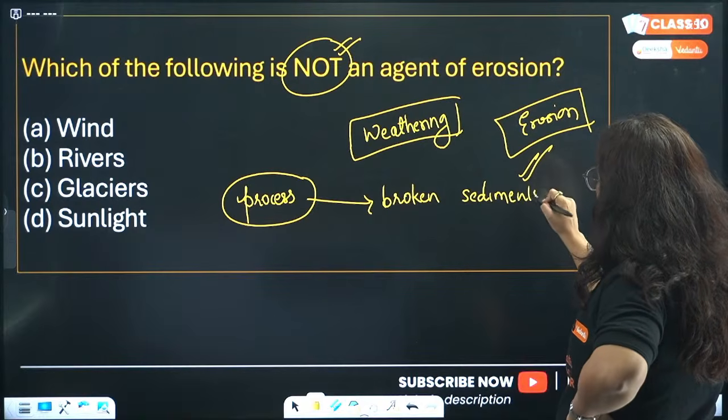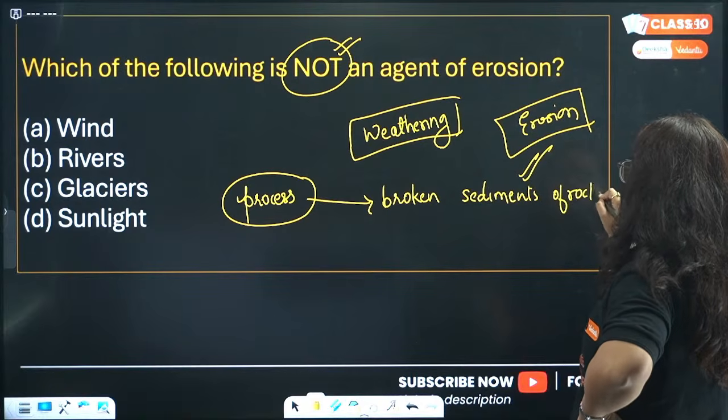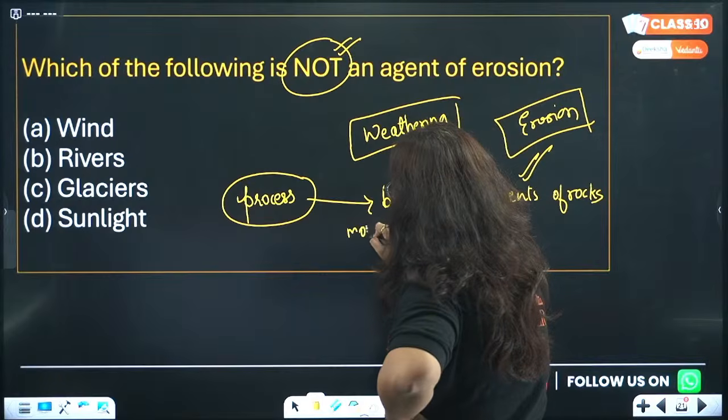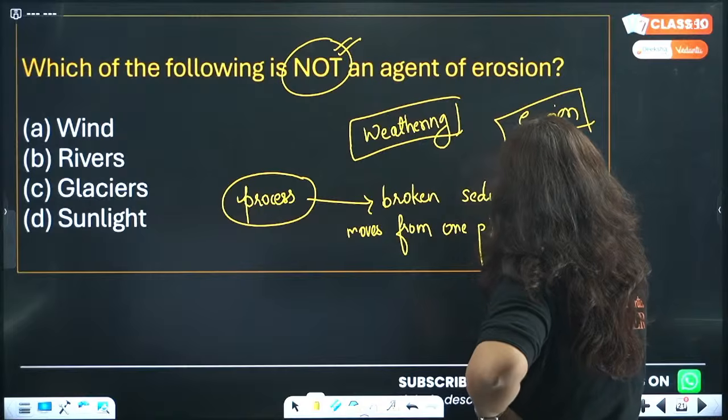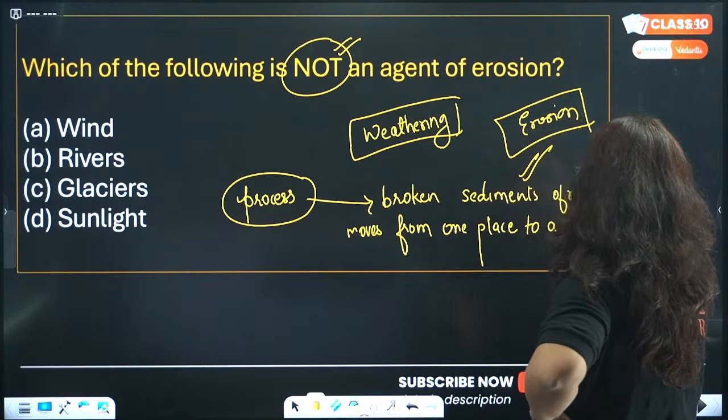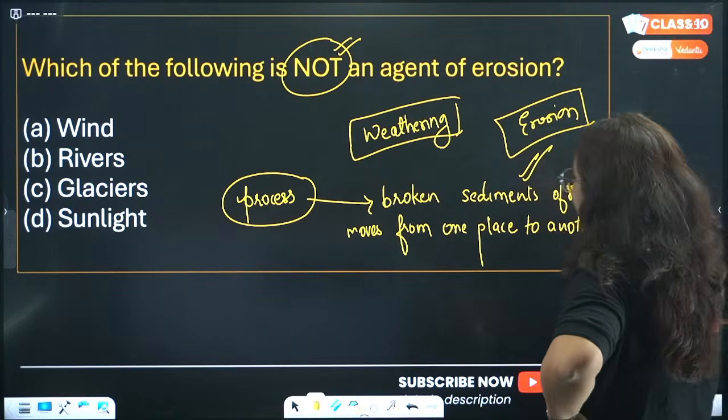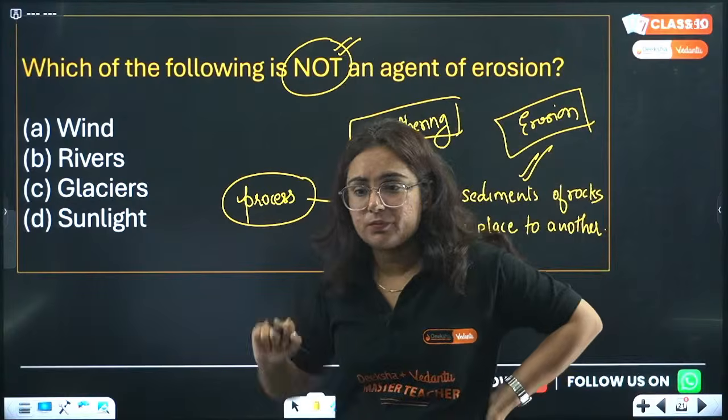Broken sediments of rocks move from one place to another. This is referred to as what, beta? Erosion, right? Get it?